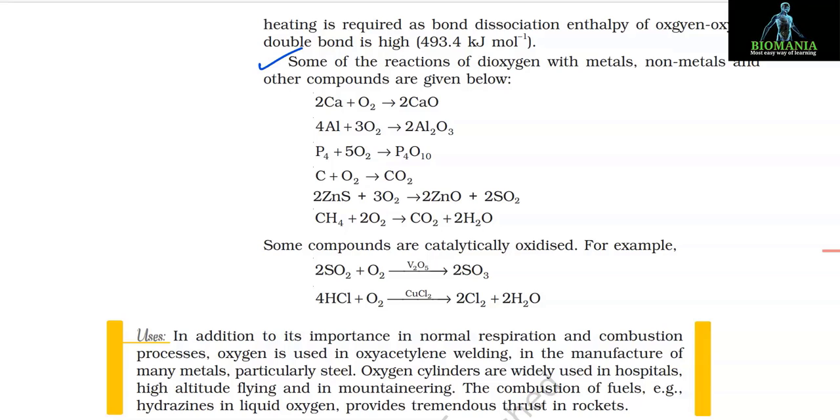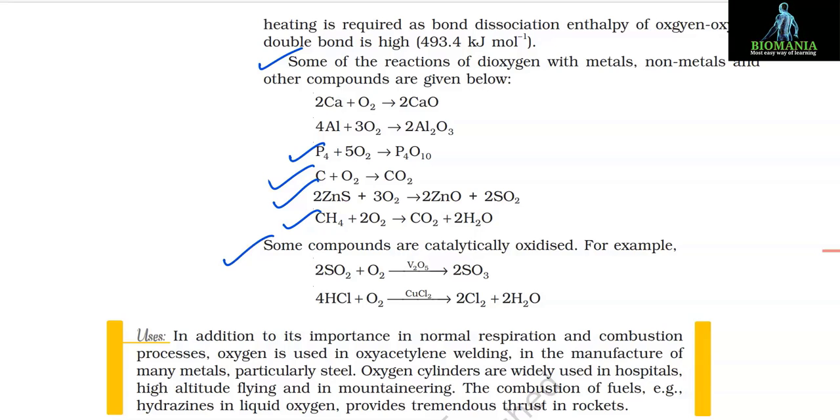Some of the reactions of dioxygen with metals, non-metals and other compounds are given below. 2Ca plus O2 gives 2CaO, 4Al plus 3O2 gives 2Al2O3, P4 plus 5O2 gives P4O10, C plus O2 gives CO2, 2ZnS plus 3O2 gives 2ZnO plus 2SO2, CH4 plus 2O2 gives CO2 plus 2H2O.